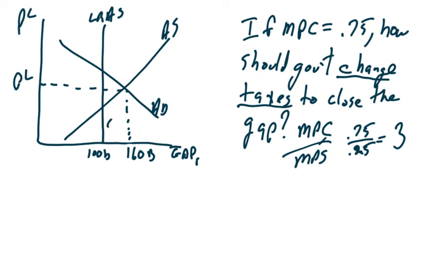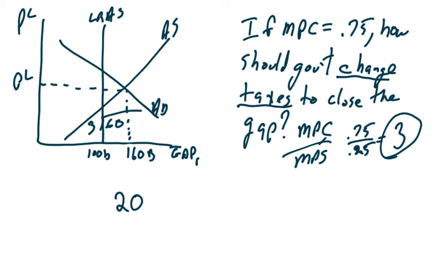I have a budget surplus. This is not a deficit, right? I have a surplus of $60 billion too much. We want to not have that. So what are we going to do? We're going to use our multiplier, which is 3. We're going to divide 60 by 3, and the answer we're going to get is 20. But once again, that's not the answer, guys. This is not math, this is macroeconomics. The question was, how should government change taxes to close the gap?